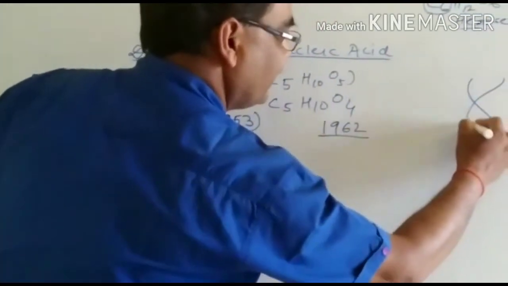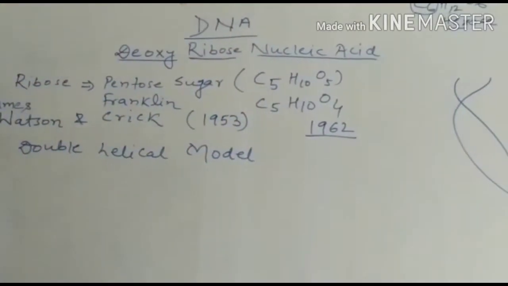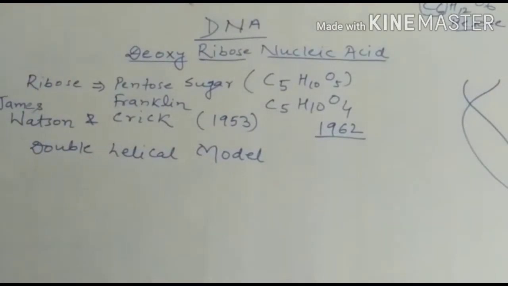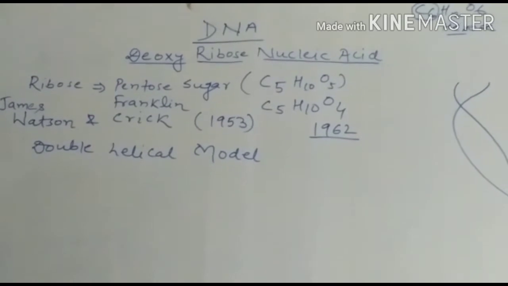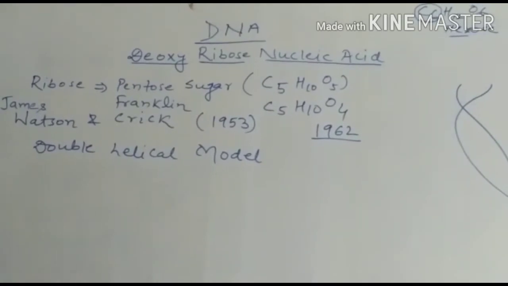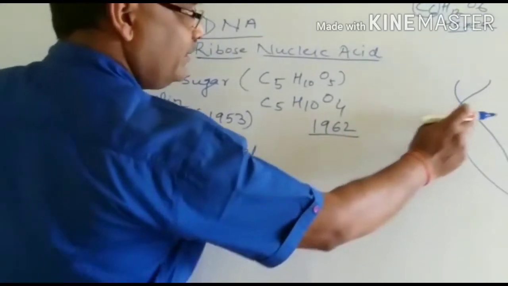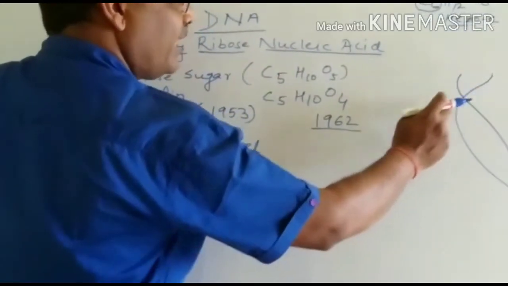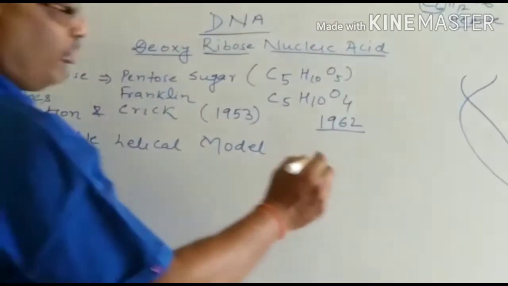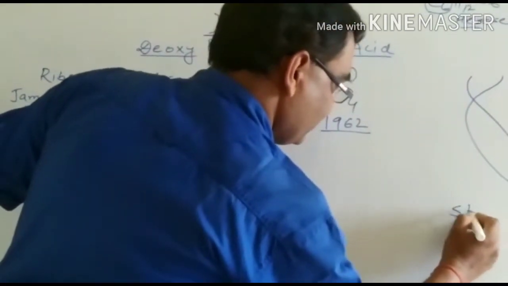Helix is a thread-like structure. In the double helical model, there are two thread-like structures, quite like this, and these two thread-like structures are coiled together and form a staircase.